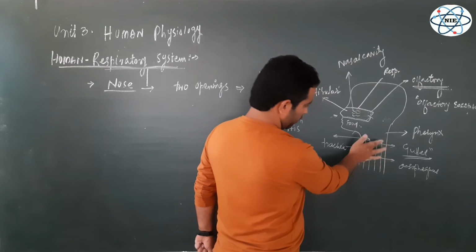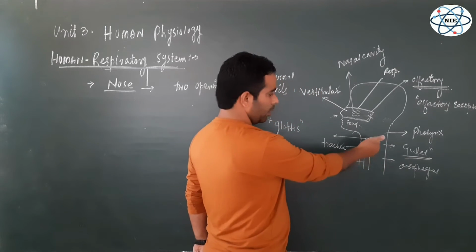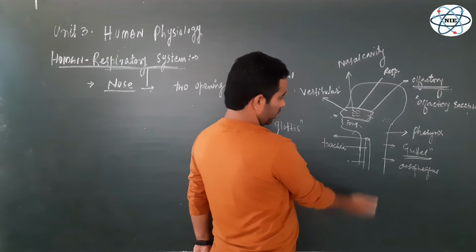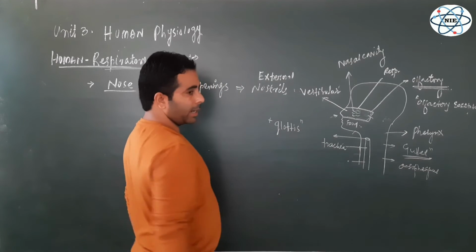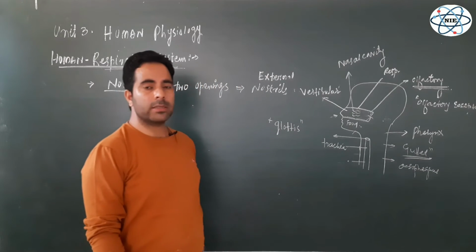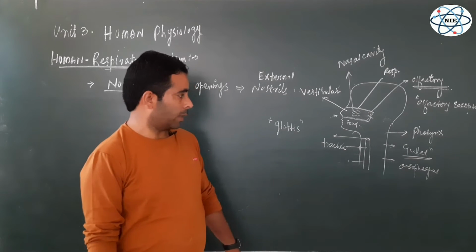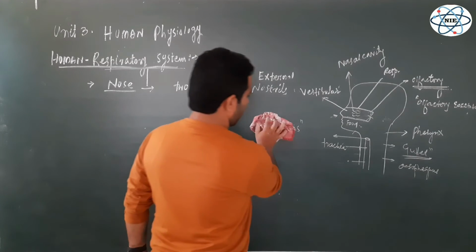Presently we are concerned with the trachea, with the respiratory tract. So the uppermost part where the opening of the trachea is present is known as larynx. It is also known as voice box. It is also known as Adam's apple. So let us discuss the first part of the respiratory tract, that is known as larynx.